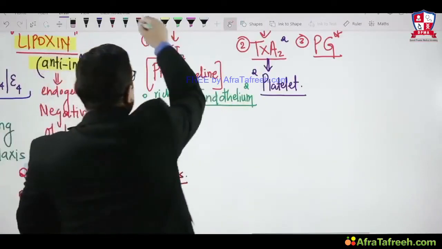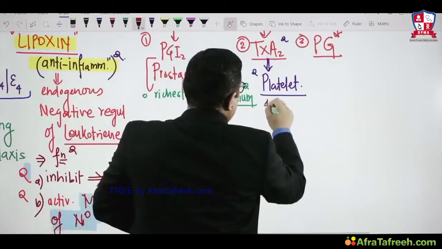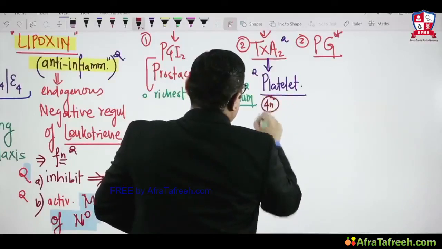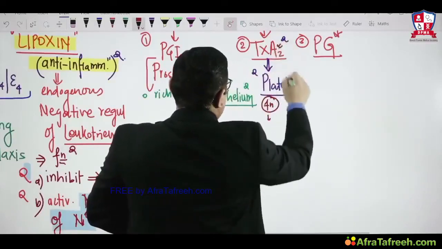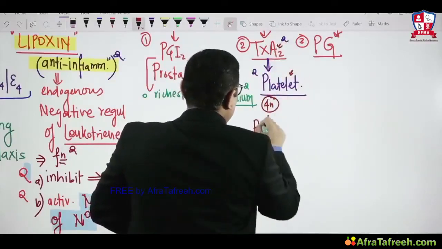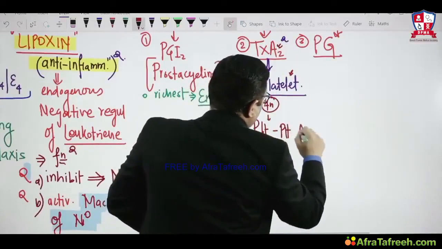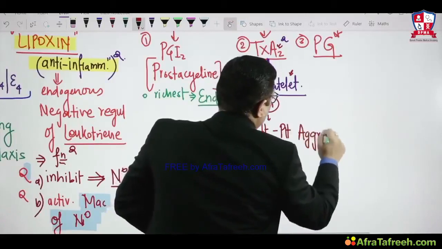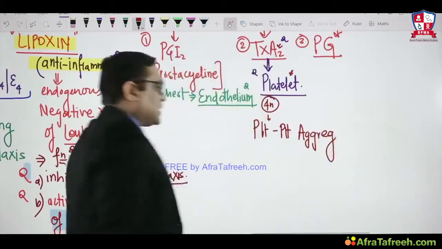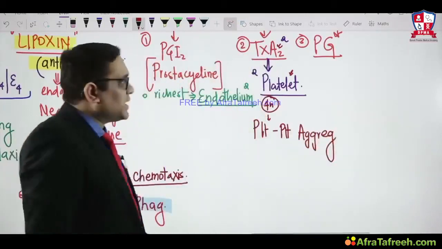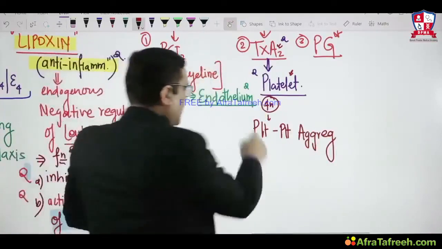What is the function of thromboxane A2? As you can see, the name itself is telling: thromboxane, platelet. So they will be involved in platelet aggregation. So these are platelet aggregators. We can say that thromboxane A2 is a platelet aggregator.